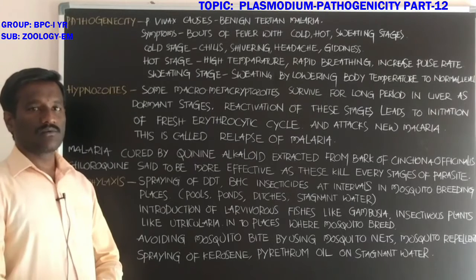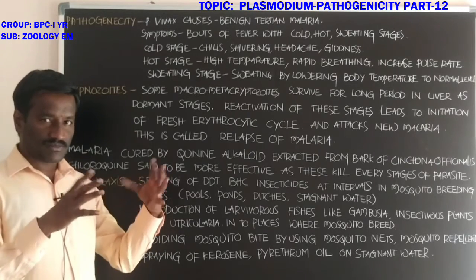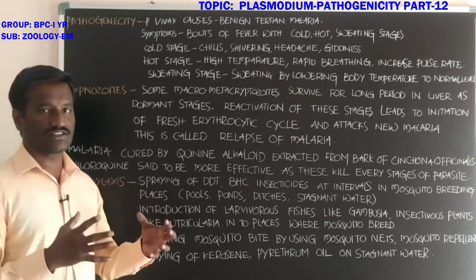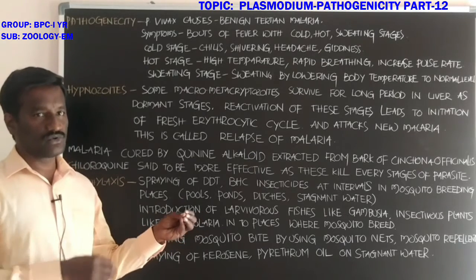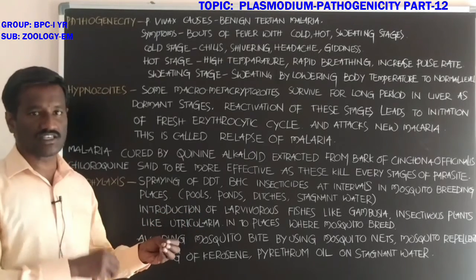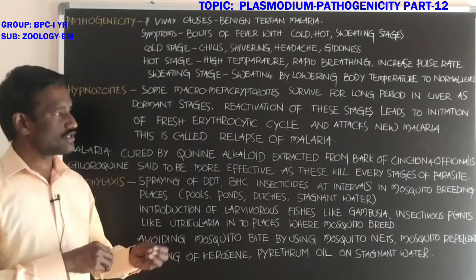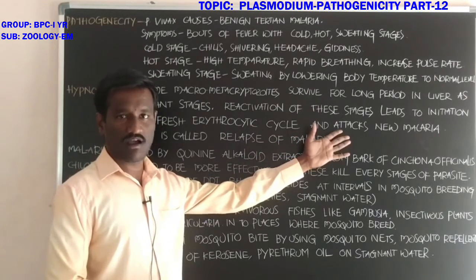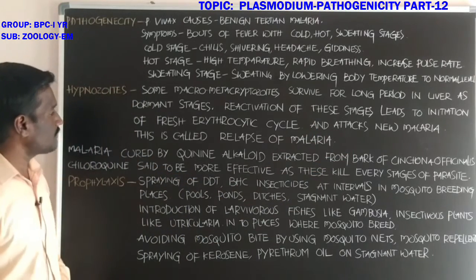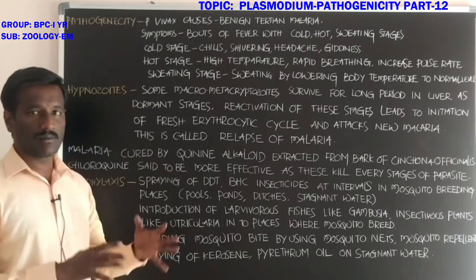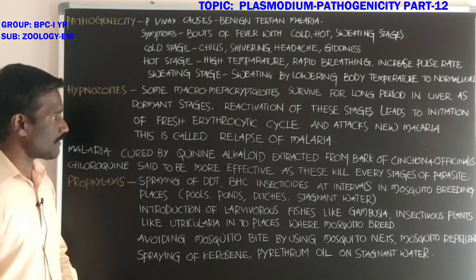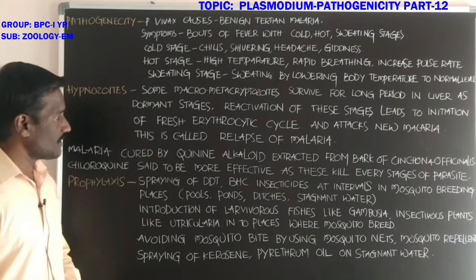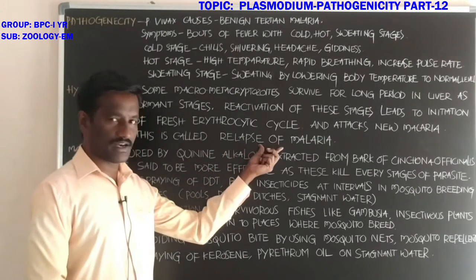From the rupture of the membrane of the red blood cell, hemoglobin granules and merozoites are released, and attack anew, causing malaria. This entire process appearing in the person is called relapse of malaria.